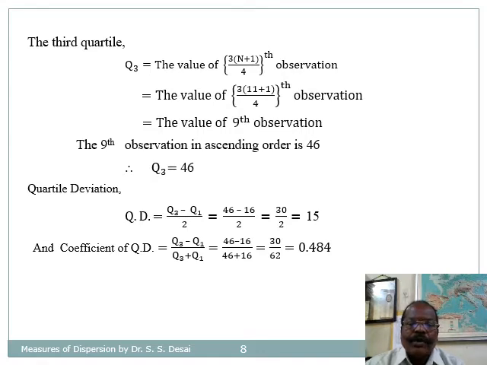Therefore QD is equal to Q3 minus Q1 divided by 2. It is 46 minus 16 divided by 2, equal to 30 divided by 2, that is 15. And the corresponding coefficient is Q3 minus Q1 divided by Q3 plus Q1, that is 46 minus 16 divided by 46 plus 16. So that comes to 30 divided by 62, and that is equal to 0.484.